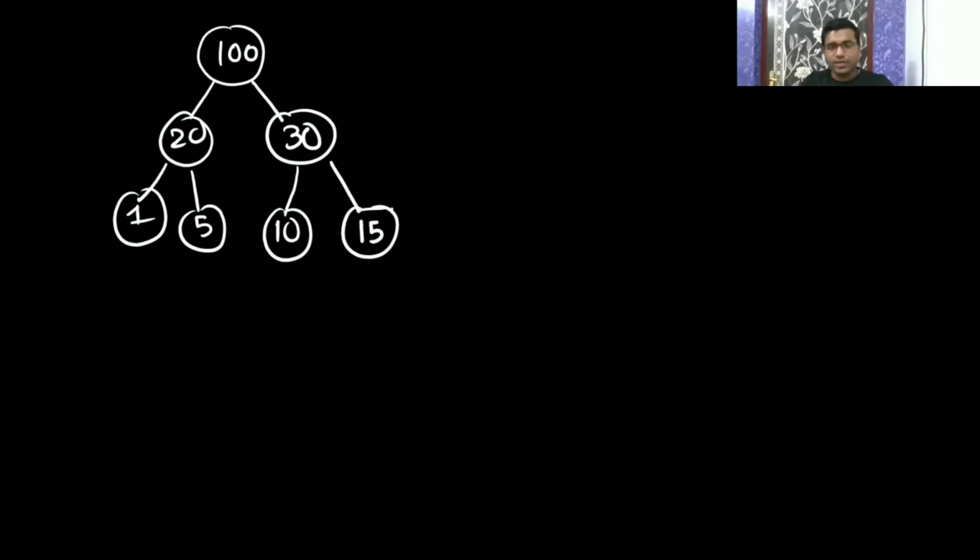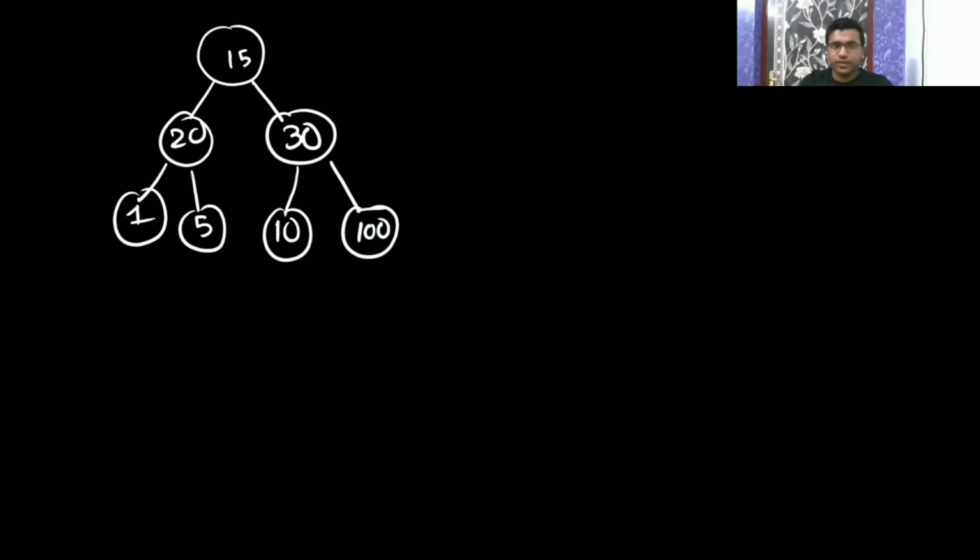Now let me take one example: 100, 20, 30, 1, 5, 10, 15. What I'm saying is I will swap the root element with the last element. The last element is 15 and the root element is 100. I will swap them, so now 15 will be at the root and 100 will be at the last position.